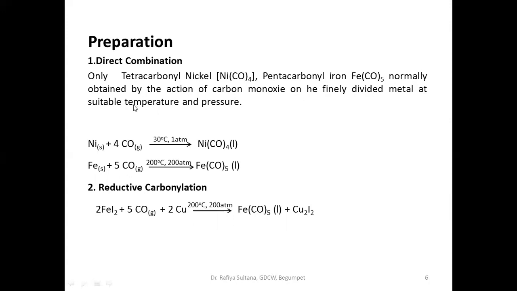to the finely divided metal. For example, see here, if we add carbon monoxide directly to the metal which is finely divided, using certain conditions like 30 degrees centigrade and 1 atmosphere, we can prepare tetracarbonyl nickel. And also we can prepare pentacarbonyl iron by adding carbon monoxide directly to the iron metal.